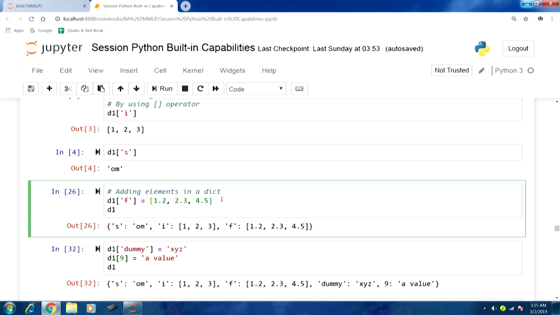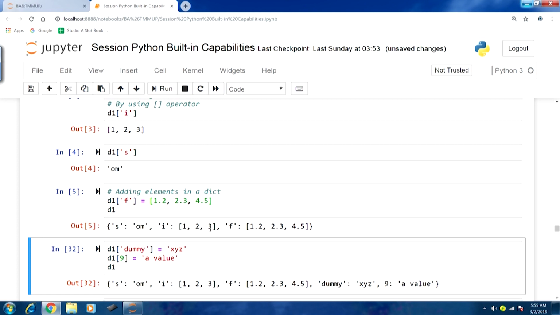So, let us execute this particular example. Let us run this part. You can see in the output now we have 3 elements. Earlier we had 2 elements, key value pairs with S and I, S for string, I for all the elements in the value part being integer numbers, and then the third which we have added with the key F, indicating that all the elements in that value part are floating point numbers. So, this is one way to add elements in a dict.